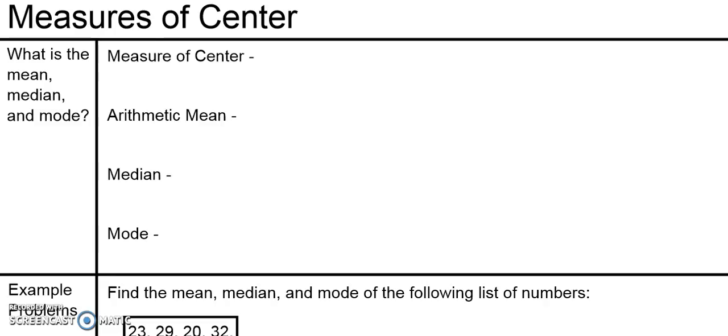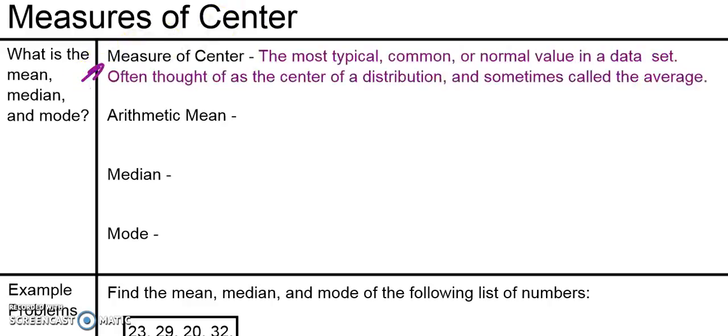So before we get into mean, median, and mode, let's talk about first, what does it mean to be a measure of center? A measure of center is the most typical, common, or normal value in a data set, often thought of as the center of a distribution, and sometimes it's called the average. If I asked you questions like, what do you normally get on a test in math class? Or how many points do you normally score per game in basketball? Or what time does your bus usually come pick you up in the morning? All of those are talking about measures of center. Now there are three kinds we're going to talk about here, called mean, median, and mode.